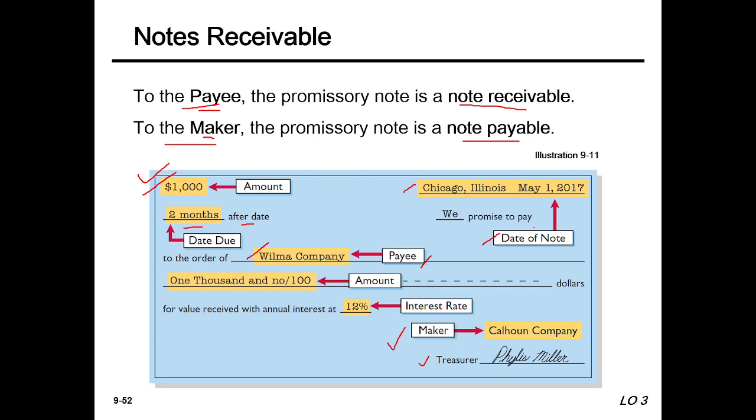We promise to pay this amount, $1000, to the order of Wilma Company, with annual interest of 12%. This is the interest rate. I think everybody is clear on this note.